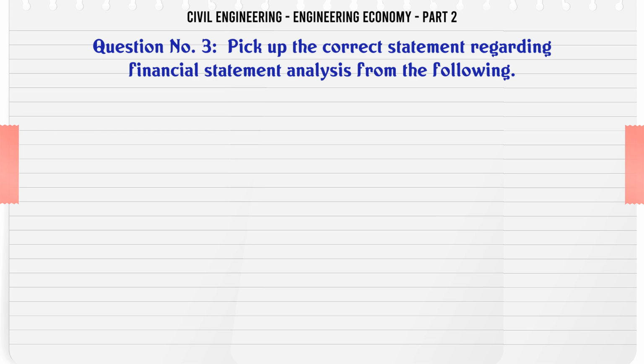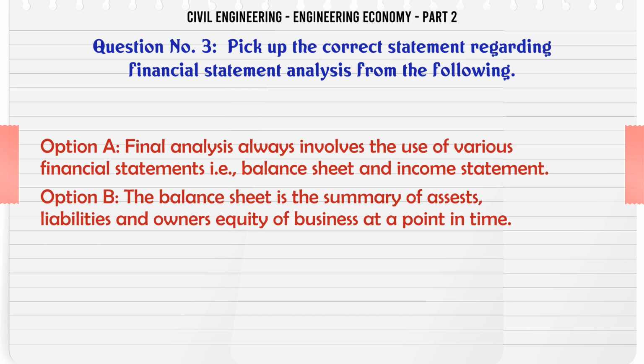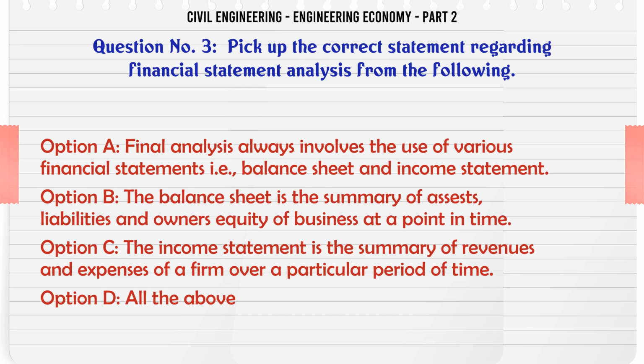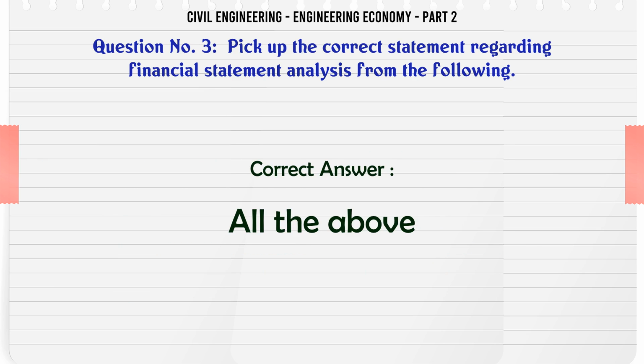Pick up the correct statement regarding financial statement analysis from the following. A. Financial analysis always involves the use of various financial statements, i.e. balance sheet and income statement. B. The balance sheet is the summary of assets, liabilities, and owner's equity of business at a point in time. C. The income statement is the summary of revenues and expenses of a firm over a particular period of time. D. All the above. The correct answer is all the above.